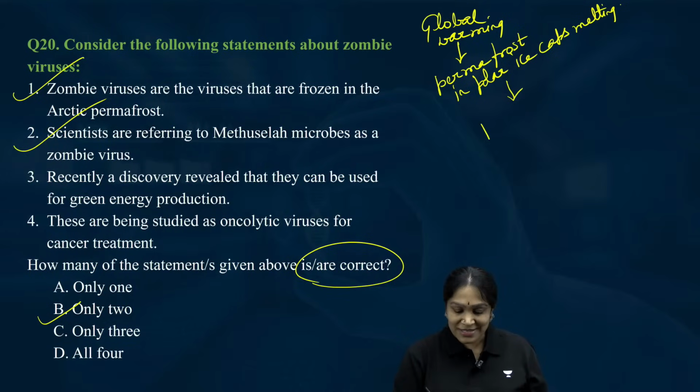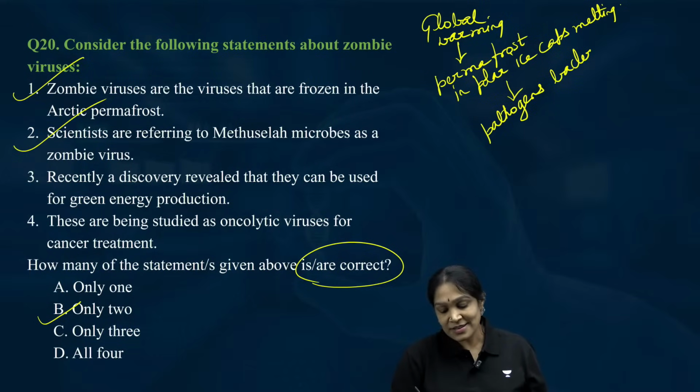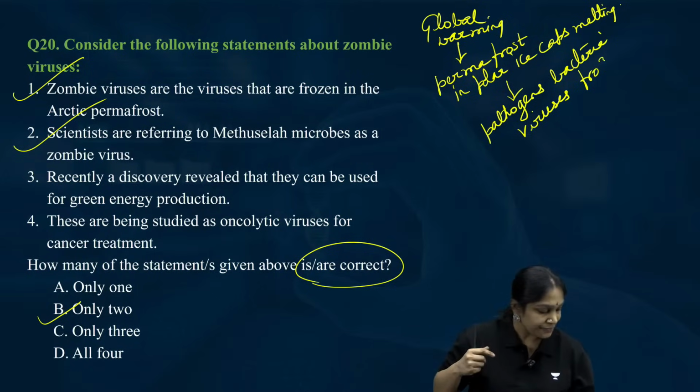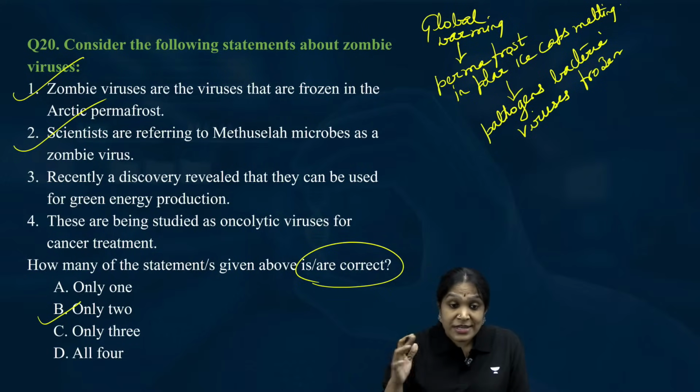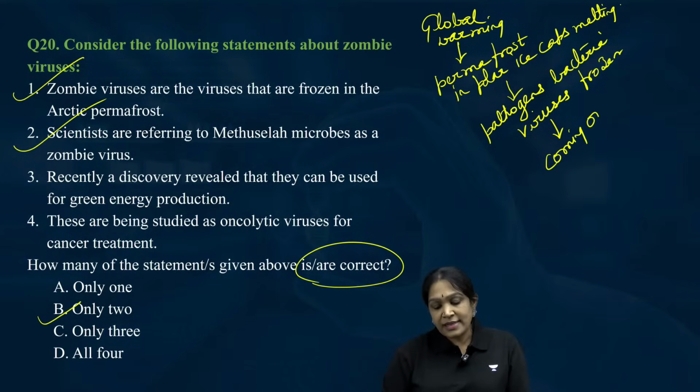Some pathogens, some bacteria, viruses. They are frozen. They are frozen for centuries, thousands of years under that permafrost. Is it clear? Okay. Now because the permafrost is melting, they are coming out. And they can cause the next pandemics.